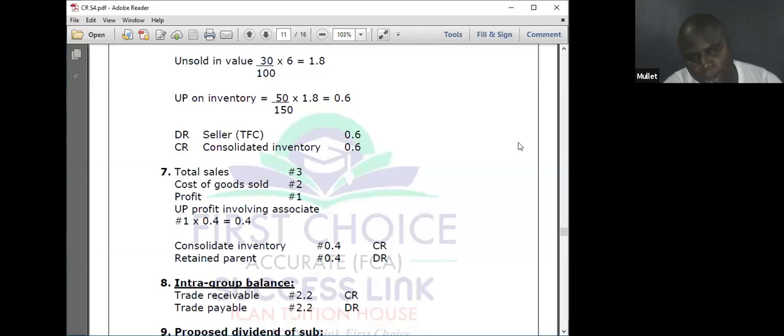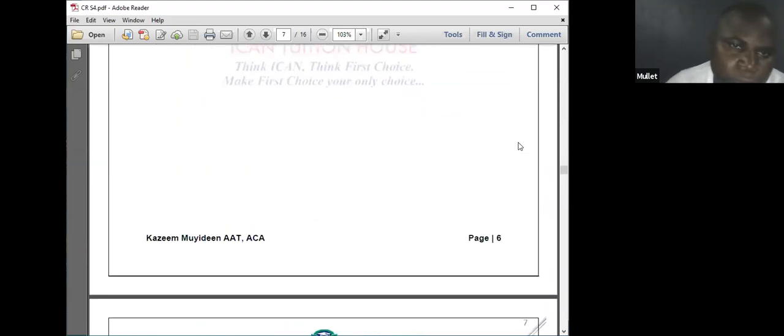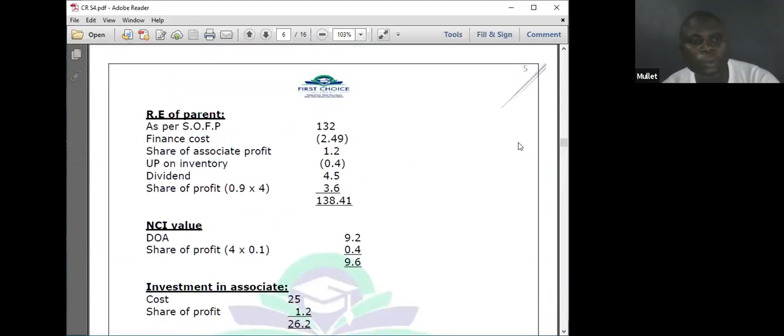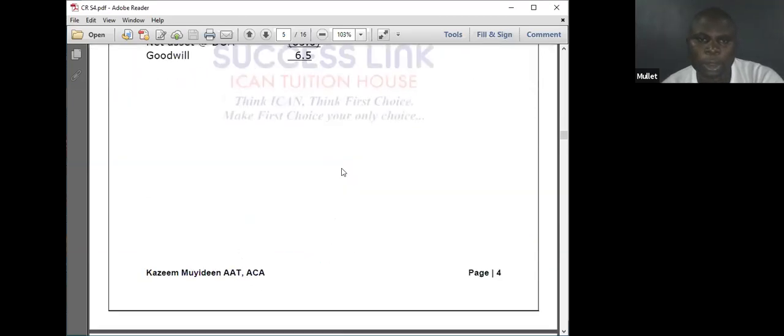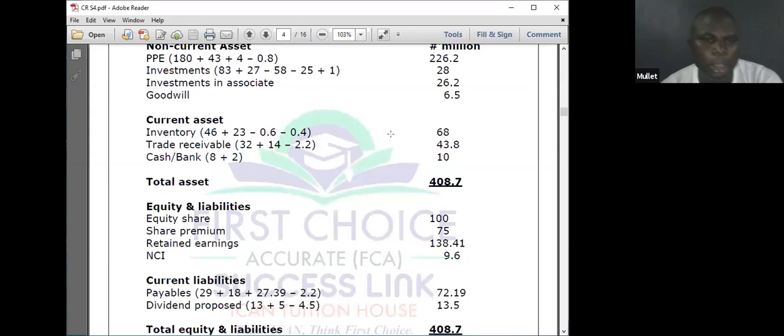Retained earnings of the parent debit 0.4. Let's see the posting now. Retained earnings of the parent debit 0.4. Unrealized profit on inventory 0.4, associate. Then you go to consolidated inventory minus 0.4. That is that.